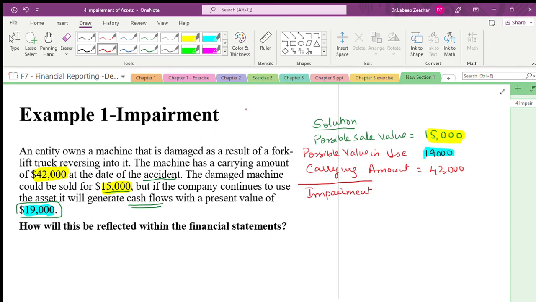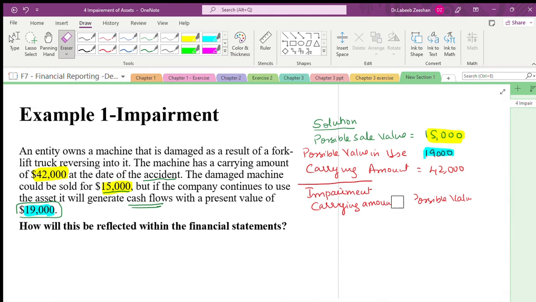Impairment is how much? It is the carrying amount minus, we are not using the possible sale value here, the carrying amount minus the possible value in use. Is it right?